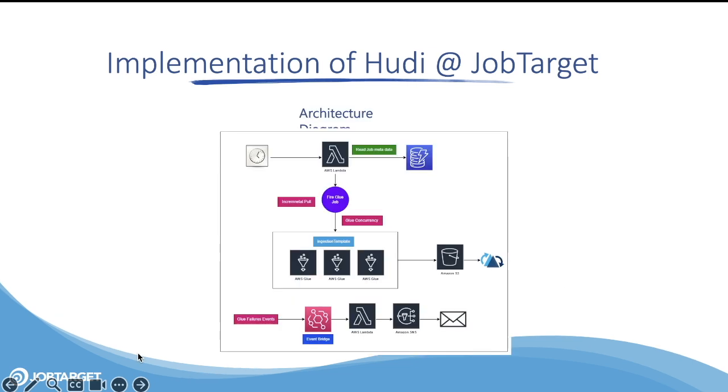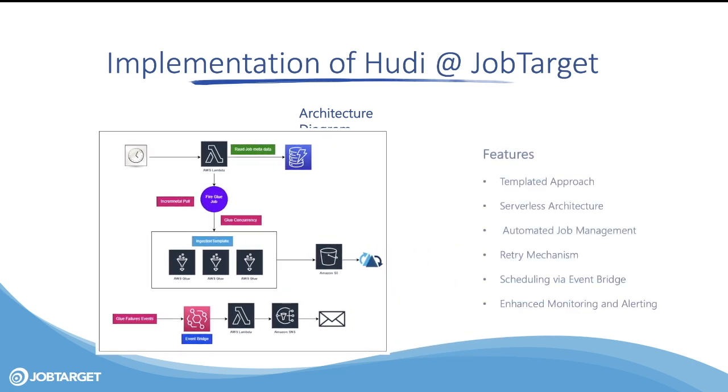All right, so here is how we have implemented this framework. This framework allows us to ingest data into Hudi transactional data lake in a much faster way without writing any infrastructure code. So this way we are able to ship Hudi tables much faster. So let me cover the components. The advantages of the framework are: templated approach, serverless architecture, automated job management, retry mechanism, scheduling via EventBridge, enhanced monitoring and alerting.